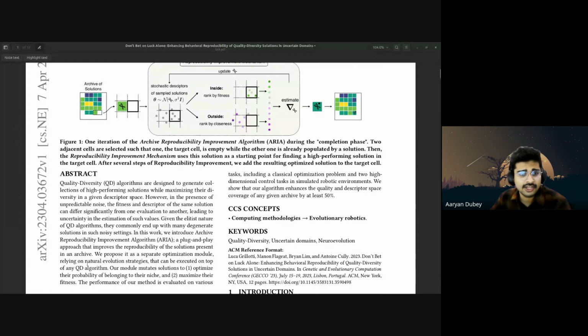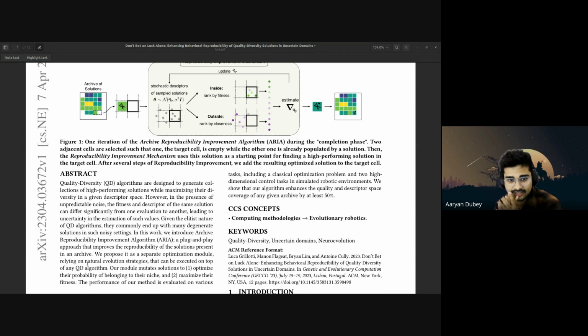So they say that when we introduce noise, the fitness is generally, you have a solution A, right? You're going to evaluate how it's going to perform in that environment. That is known as the fitness. The fitness and descriptor of the same solution can differ significantly from one evaluation to another. I would give you an example: if you run a random forest classifier with different random states, 1, 2, 3, 4, 5, and run it 2 times, 3 times, 4 times, every time you will get a slightly different, differently trained model, with the same data and the same hyperparameters. That is an example of this.